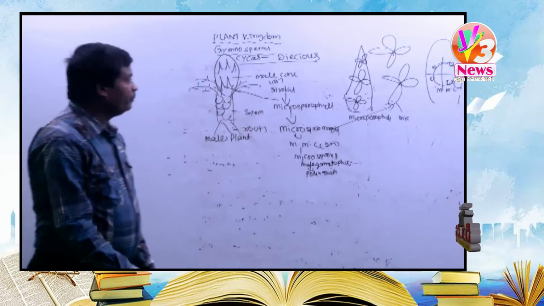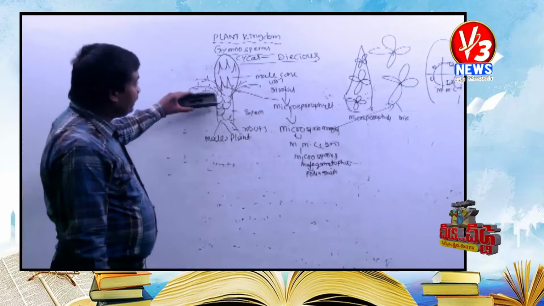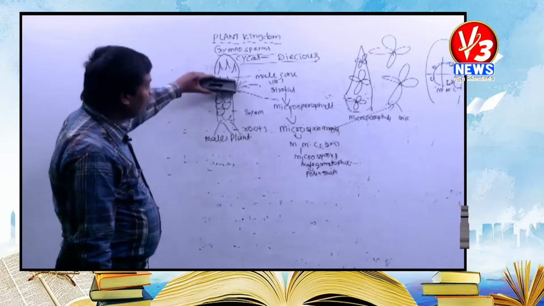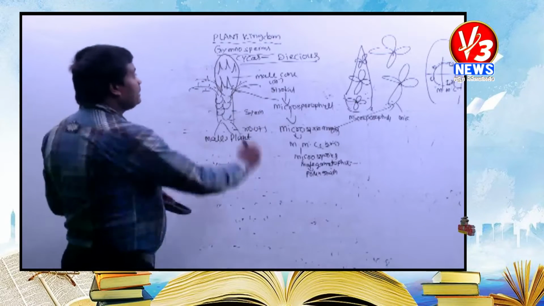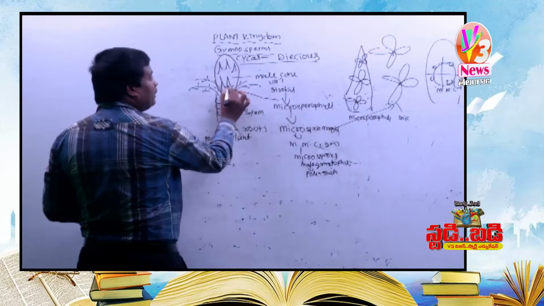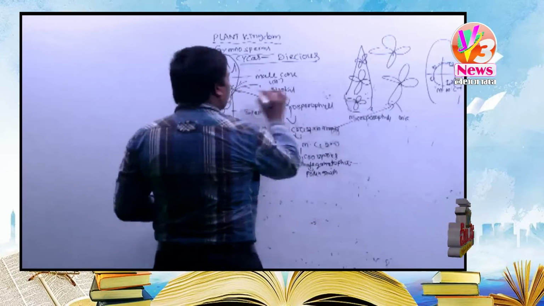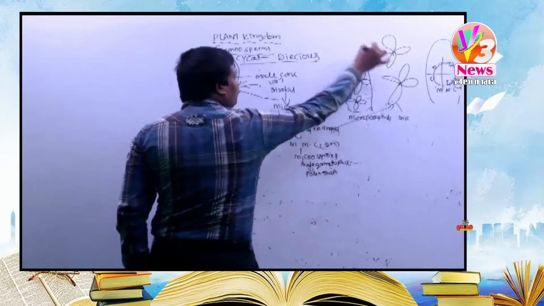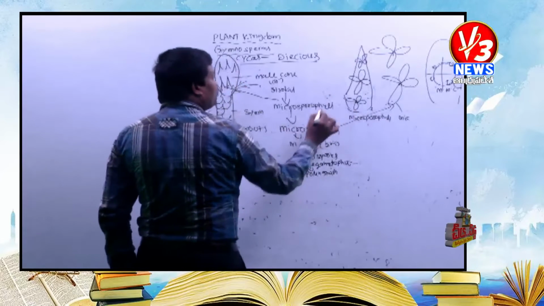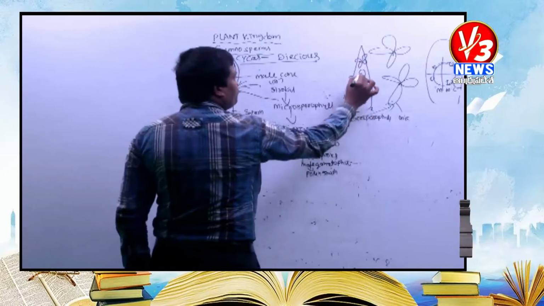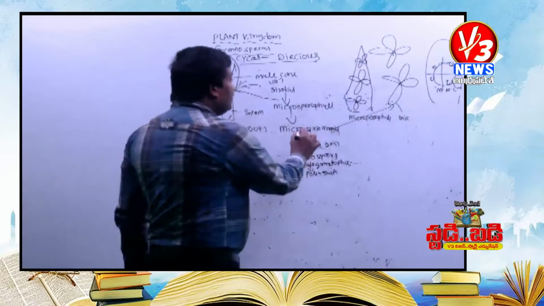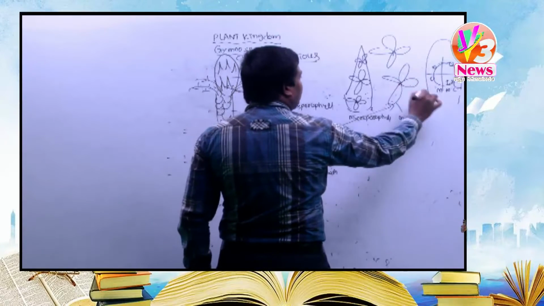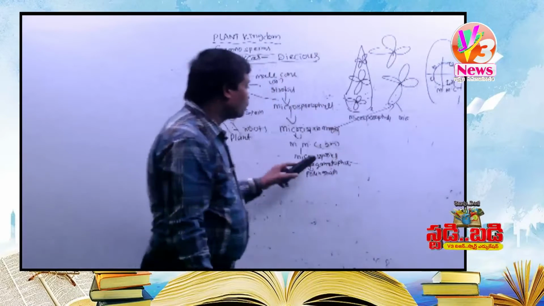See, once again children, this is very important. At the tip of the stem, it produces the male cone or male strobile. The male strobile produces microsporophylls. This is one microsporophyll. The microsporophyll produces microsporangia. This is one microsporangium, and this is another. Each microsporangium contains 2 to 8 microspores. Each microsporangium produces microspore mother cells.